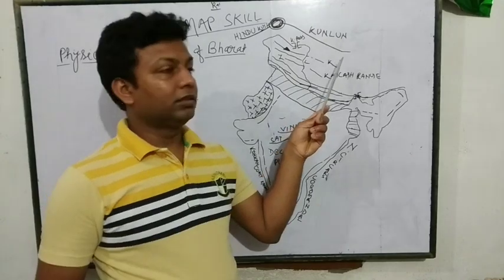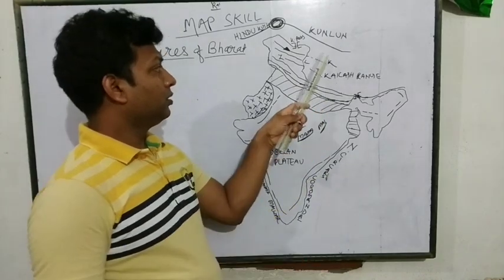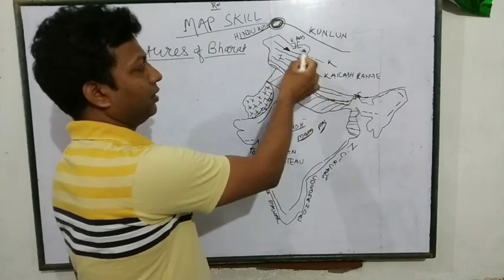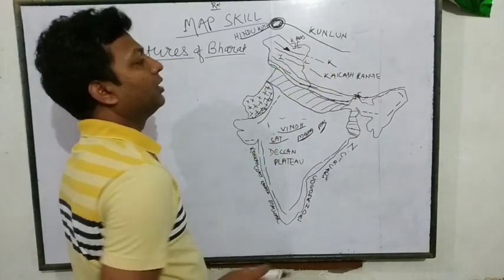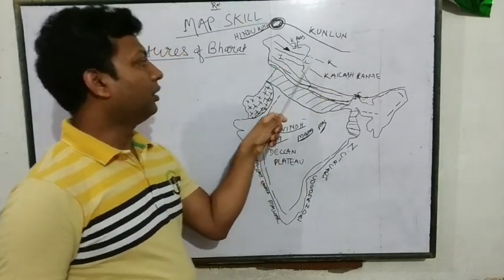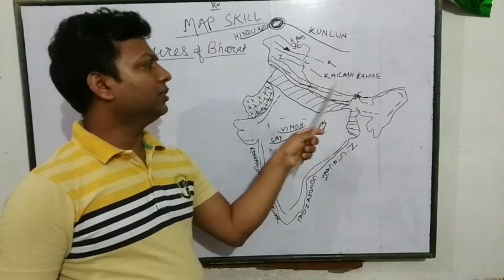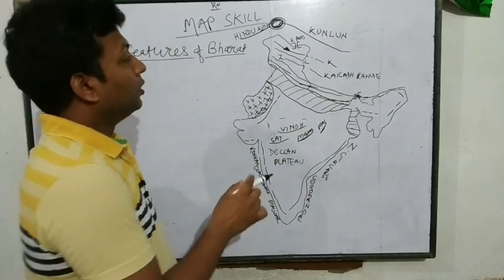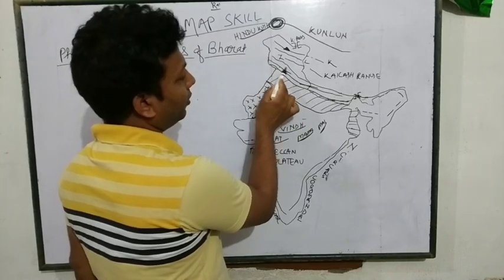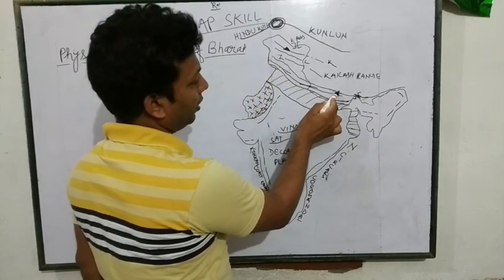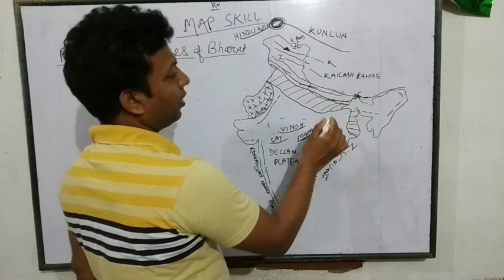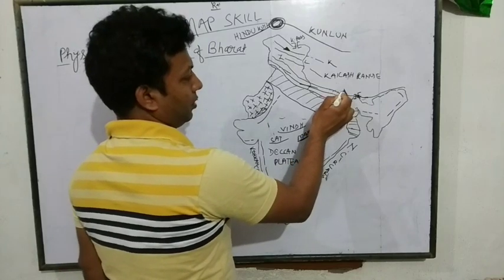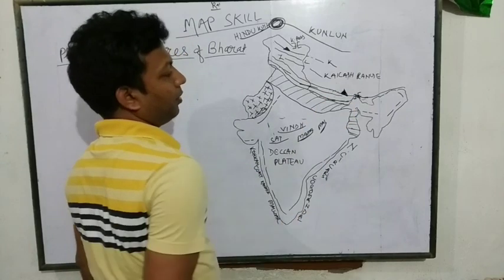If you find out and draw this in the map for the sake of remembering, you can remember like that: KLZ, KLZ, Karakoram, Ladakh and Zaskar range. This is the Kailas range in the Tibet region. Kailas Mansarovar is where it originated. So this is the Greater Himalaya. First part of this is the Greater Himalaya. And there are so many peaks here. In Nepal, here is the highest peak, Mount Everest.